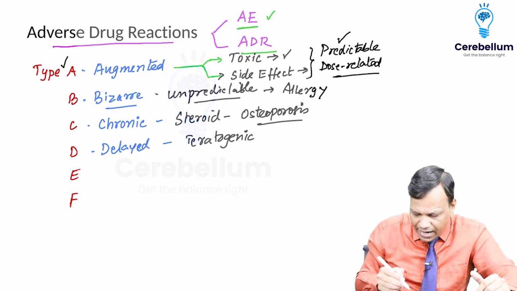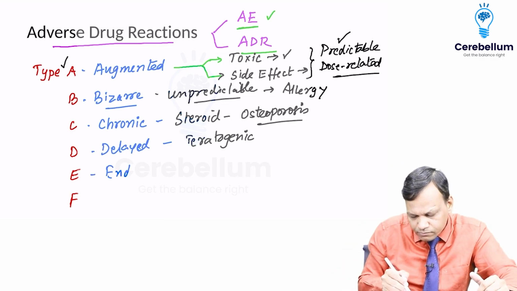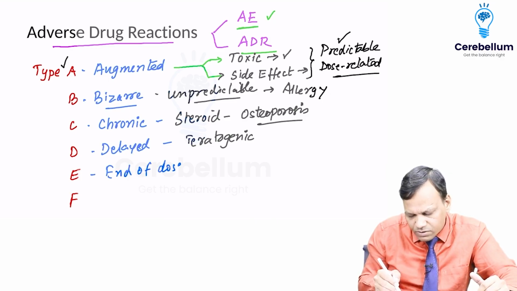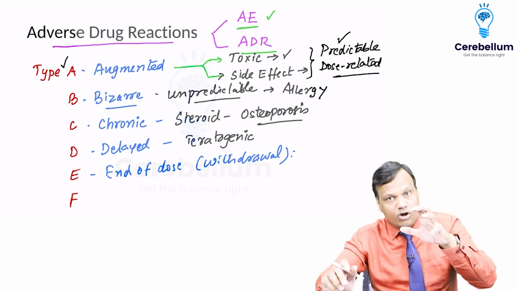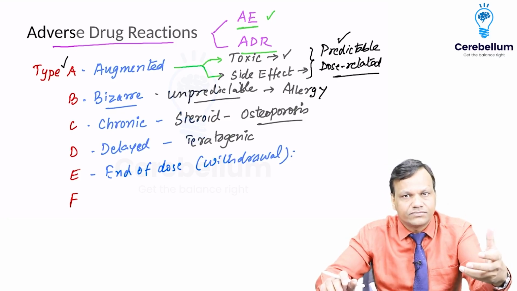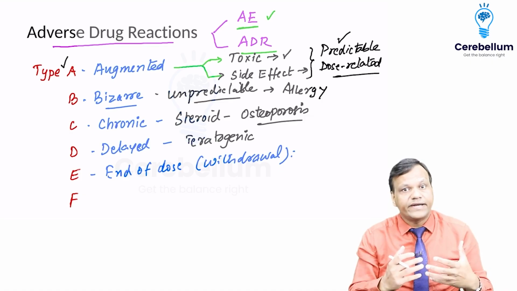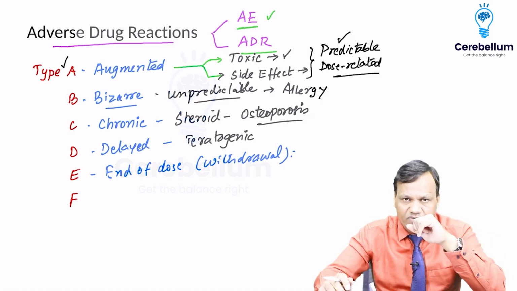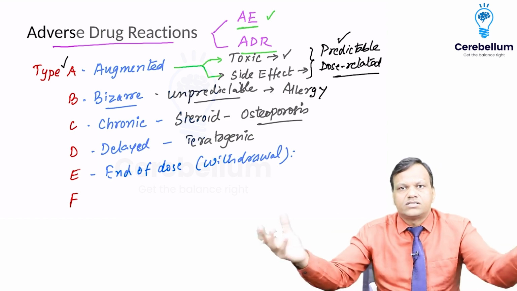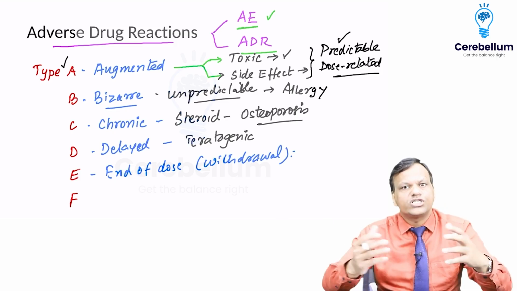Then E is end of dose. End of dose side effects, or simply withdrawal effects. So till the time we keep on giving a drug, it's okay, but when we stop the drug, the side effect starts. Like antidepressant drugs, we keep on giving antidepressant drugs, they control the depression, but whenever we stop, they cause the side effects known as discontinuation syndrome.